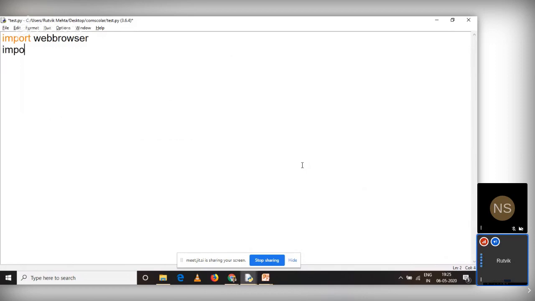There is another module, let us say the module name is time. So I'll say import time. How will you know about these modules? It's very easy. If you practice more, you will know more and more modules. In Python, there is a module for almost every task you want to do related to computing. You won't find anything that is not possible in Python. So I have a module for opening a web browser, and I have a module for dealing with time.